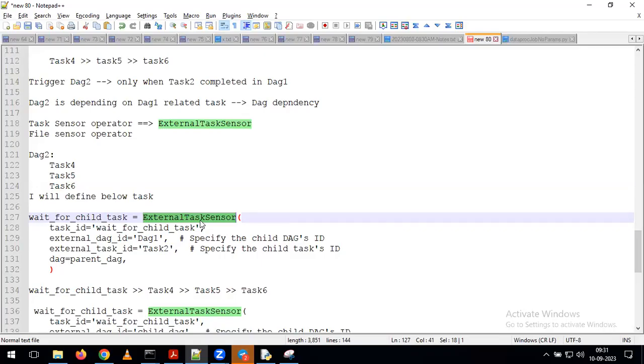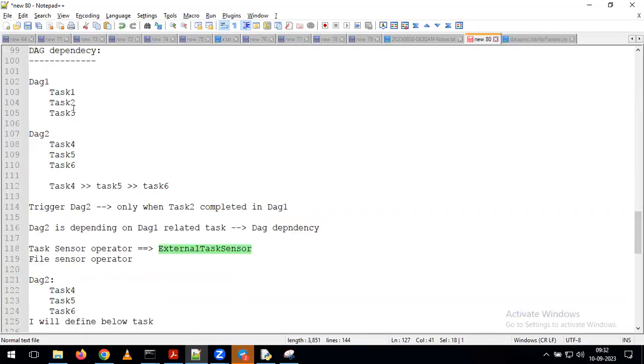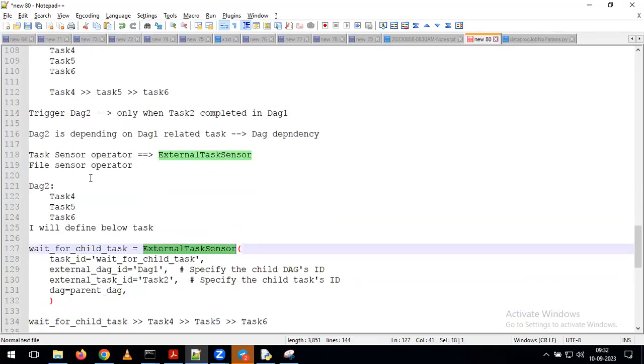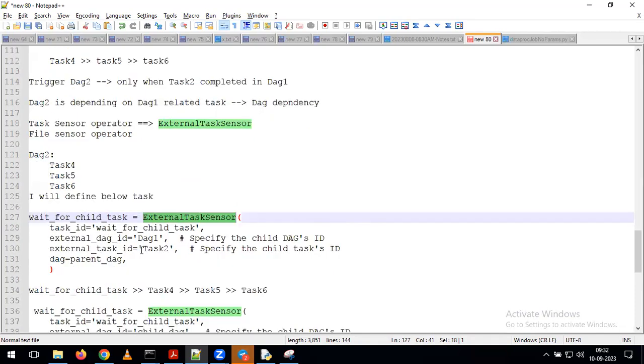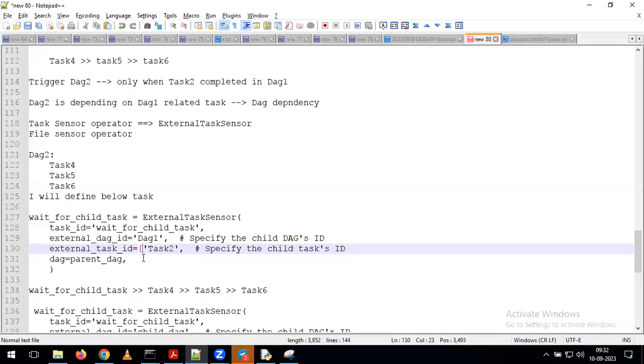Now, for example, my requirement is that in DAG 1, I need to wait for task 1 and task 2 completion. Then what do I need to do? In DAG 1, task 1 has to complete and task 2 also has to complete. Then only I want to trigger the DAG 2 task. That is my requirement. Then what do we have to do? Any guesses? We need to write one more external task.